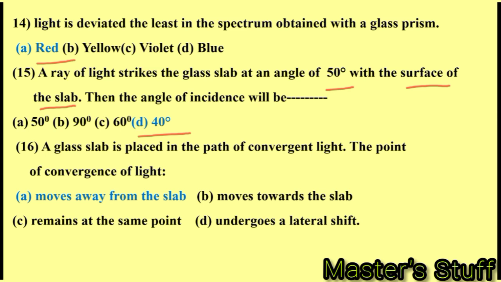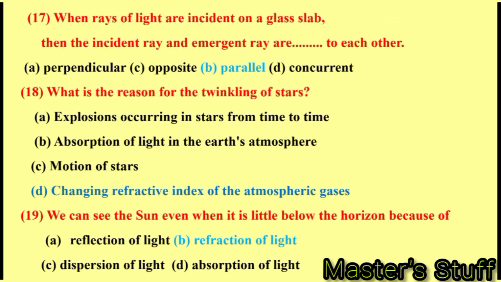A glass slab is placed in the path of convergent light. The point of convergence of light dash. The point of convergence of light moves away from the slab. When rays of light are incident on a glass slab, then the incident ray and emergent ray are dash to each other. The incident ray and emergent ray are parallel to each other.